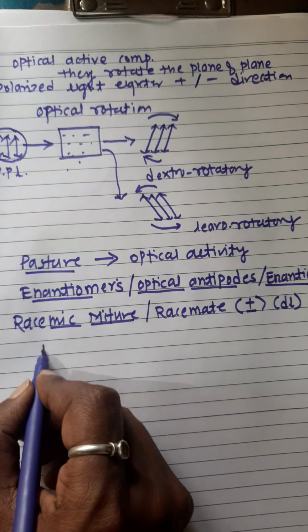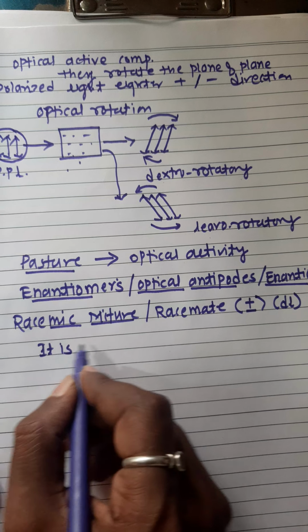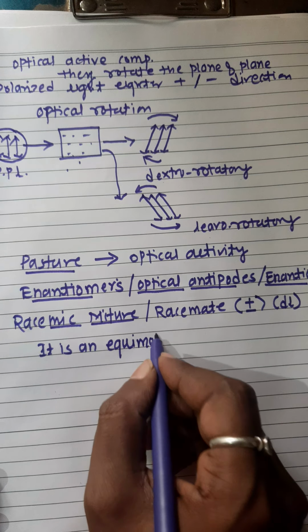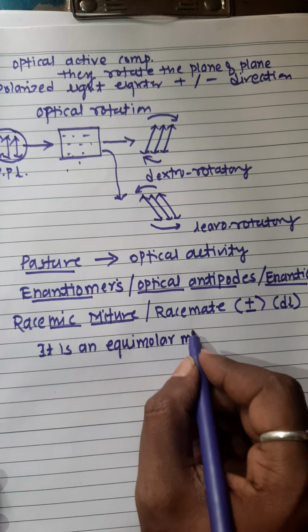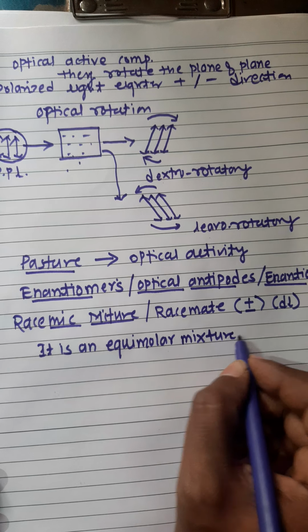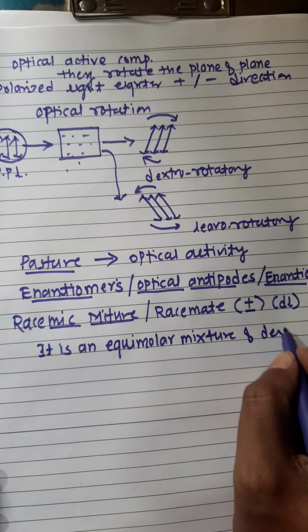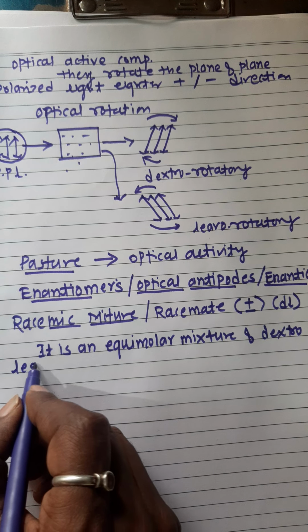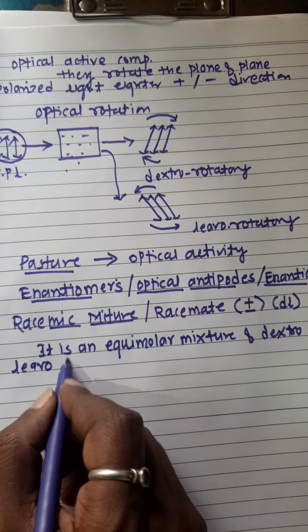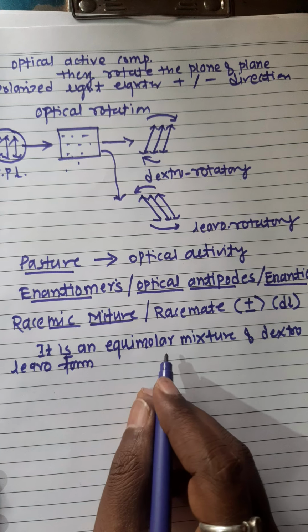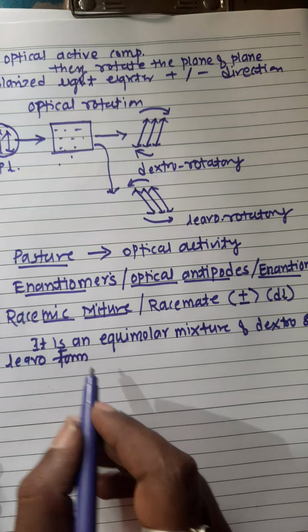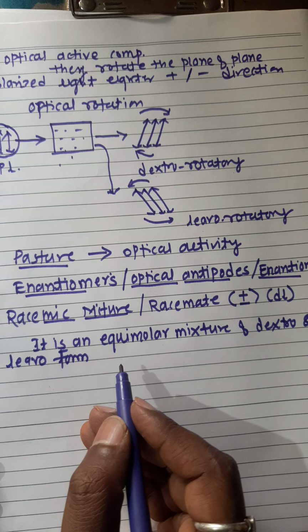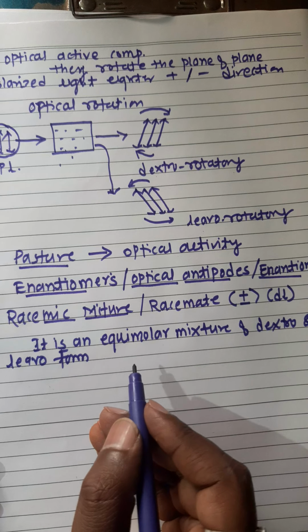It is an equimolar mixture of dextro and levo forms, that is equal amount of D lactic acid plus equal amount of L lactic acid.